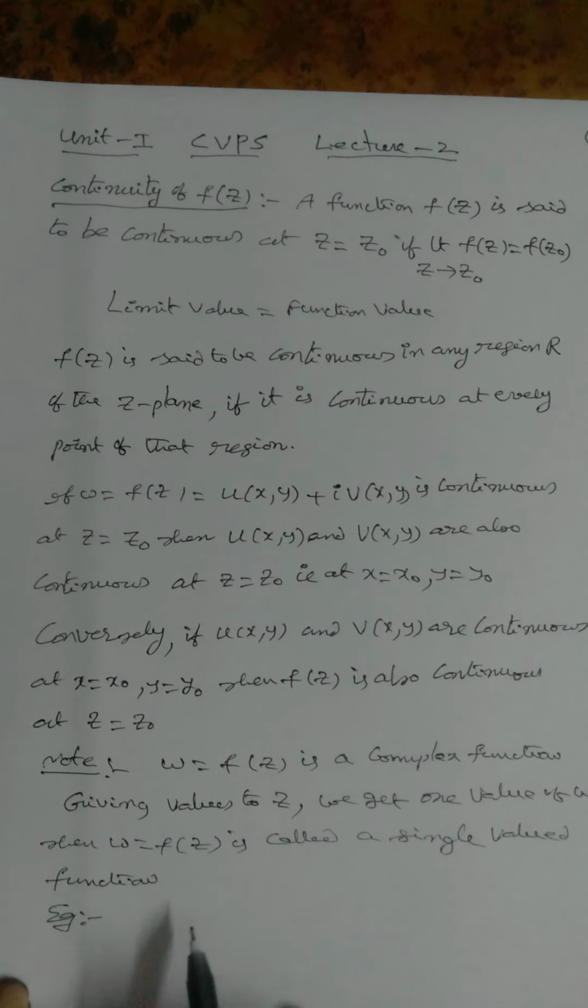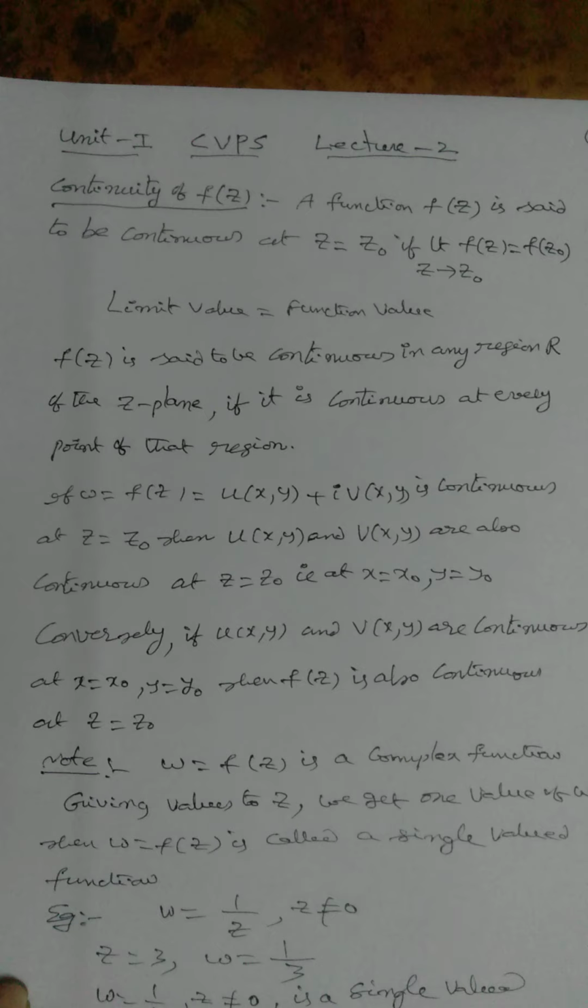Example, w is equal to 1 by z. Here z not equal to 0. 1 by 0 is not defined. Something by 0 is not defined. So z not equal to 0. Suppose z is equal to 3. We get w is equal to 1 by 3. Giving one value to z, we get one value of w. So w is equal to 1 by z, z not equal to 0, is a single valued function.